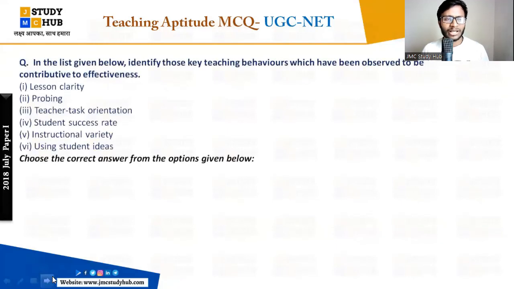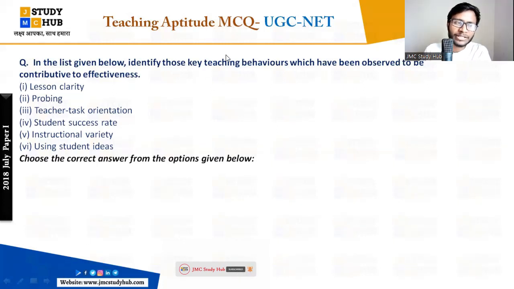Chaliye, last question, it is the last question, tell me quickly. In the list given below, identify those key teaching behaviors which have been observed to contribute to effectiveness. Everybody, all these lists are given, you have to tell the teaching behaviors which have been observed to be contributing to effectiveness. Quickly tell me. Everybody answer. Identify those key teaching behaviors which have been observed to be contributing to the effectiveness.